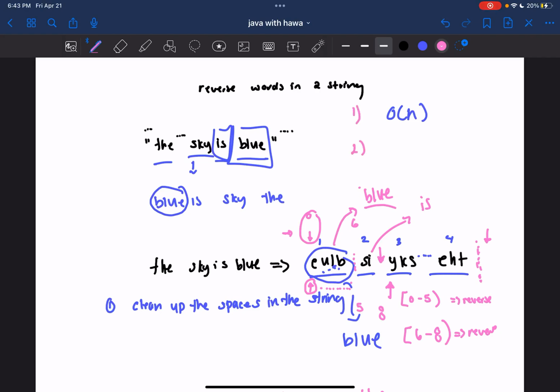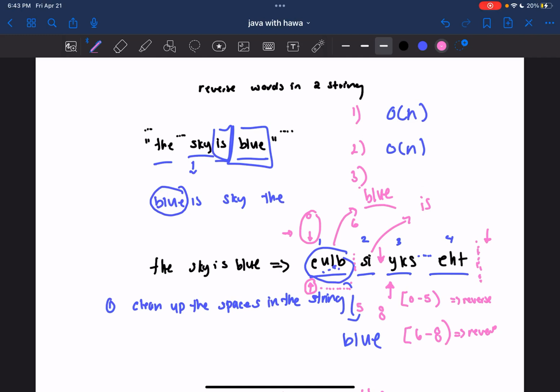And runtime 2 involves, we'll probably transform this string to a character array in Java since strings are immutable, and a character array would allow us to perform our operations much more efficiently. So that's going to take O of n because really you're iterating through the string in theory and copying over the characters to your character array. Our third runtime complexity is going to be, I guess, reversing that string.